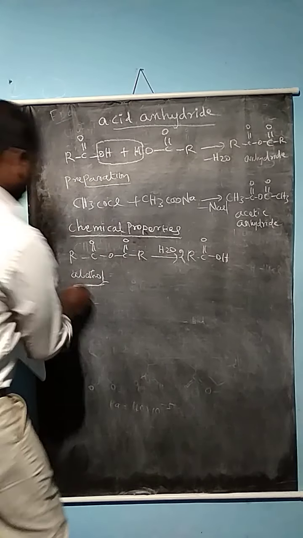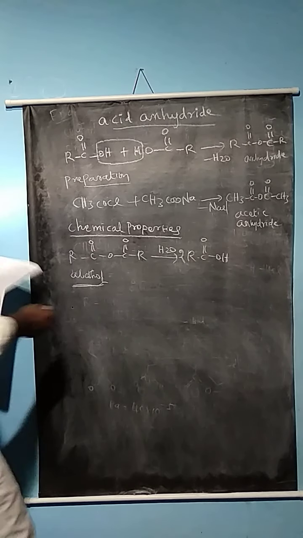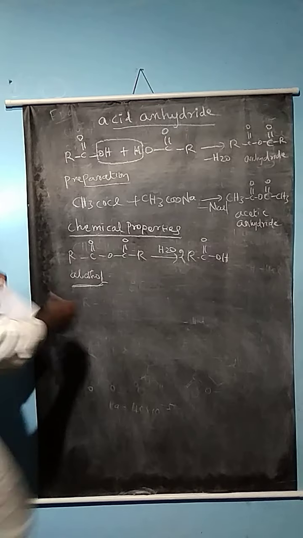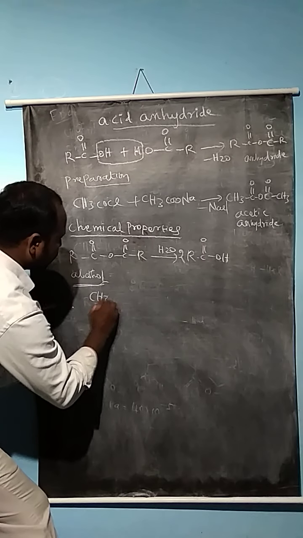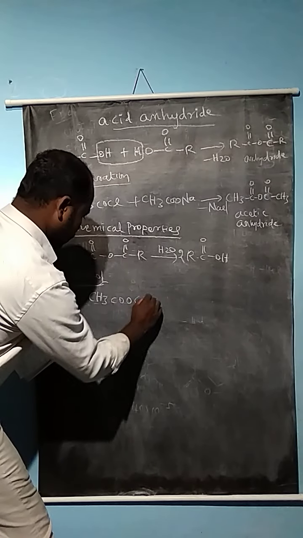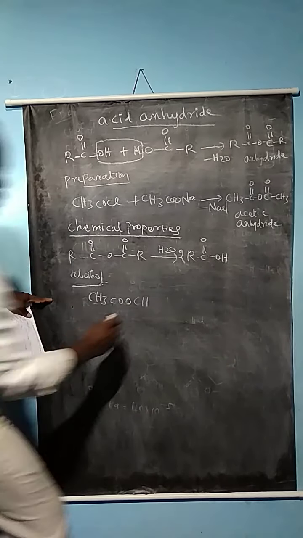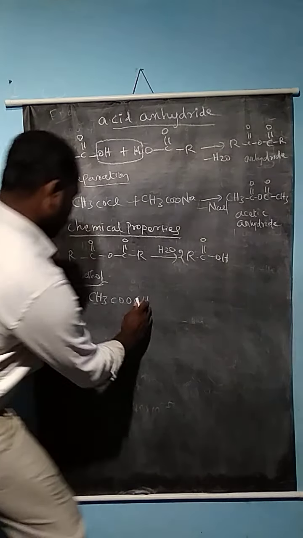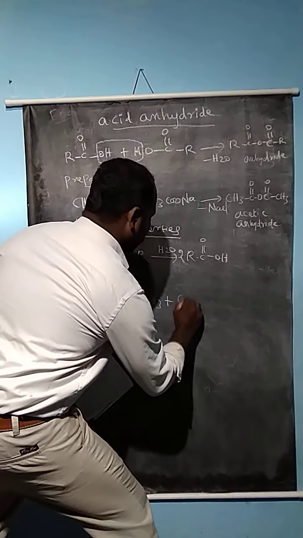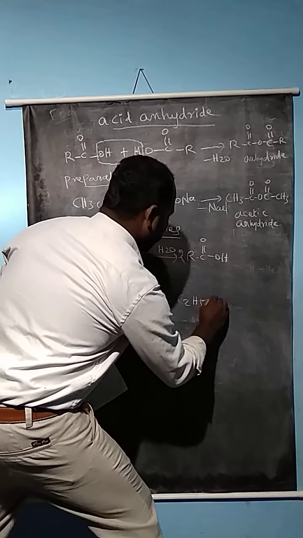So with alcoholic compounds, the reaction takes place like CH3COO, C double bond O CH3. So the anhydride compound reacts with an alcoholic compound like C2H5OH.